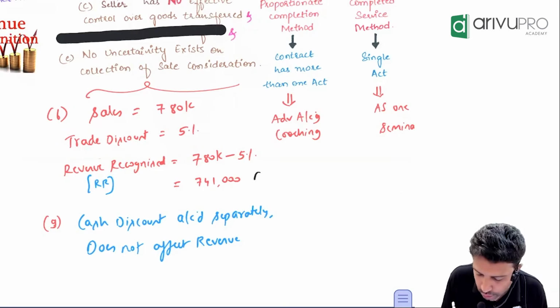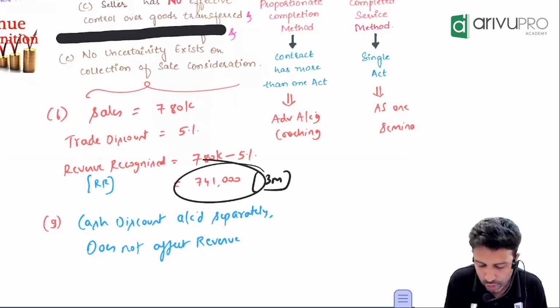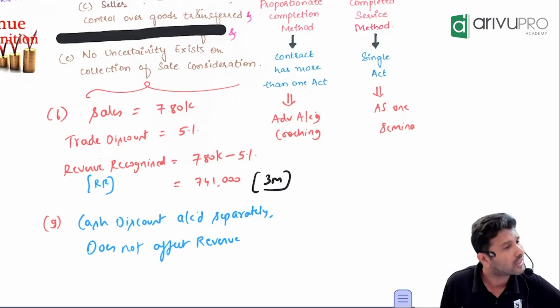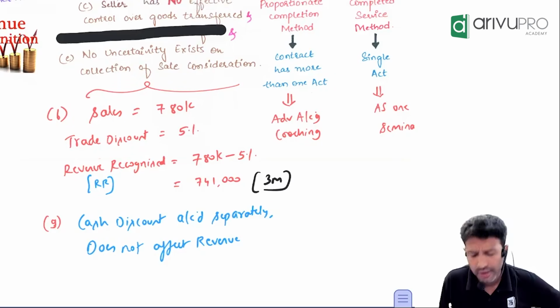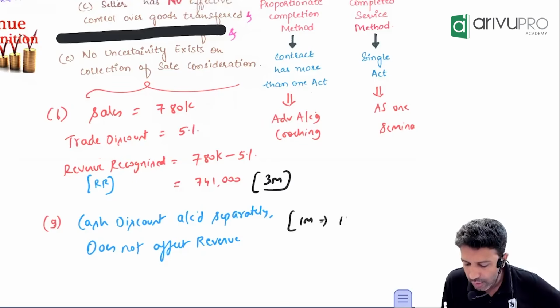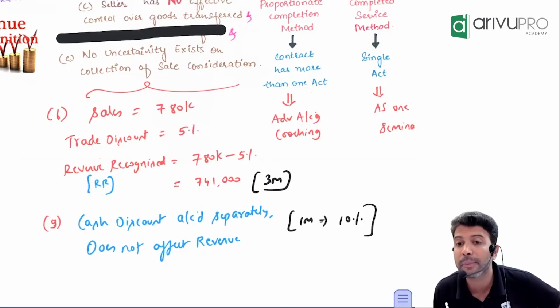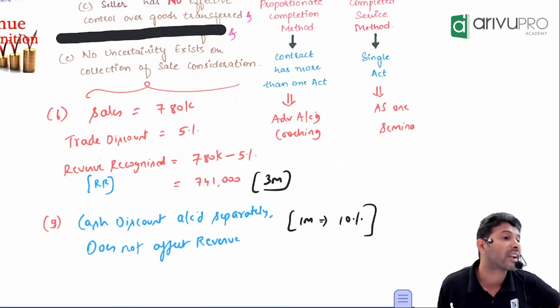Suppose I've sold these goods under 3 months credit. I've sold these goods under how many months credit? 3 months credit. I told my buyer, if you pay me within 1 month, I will give you 10% extra discount.